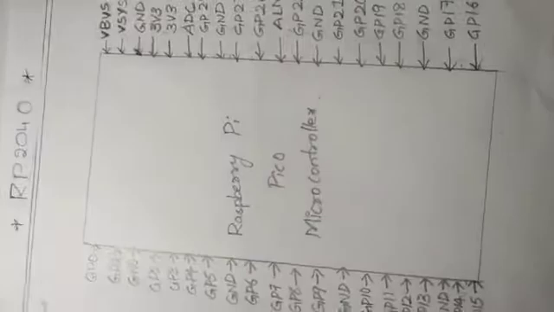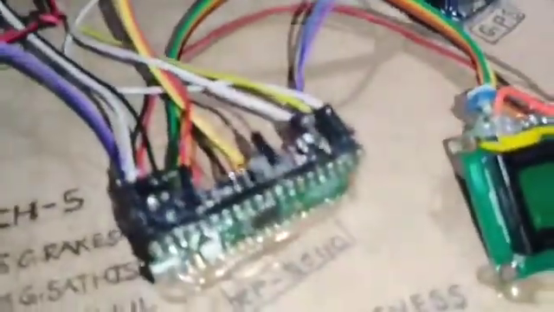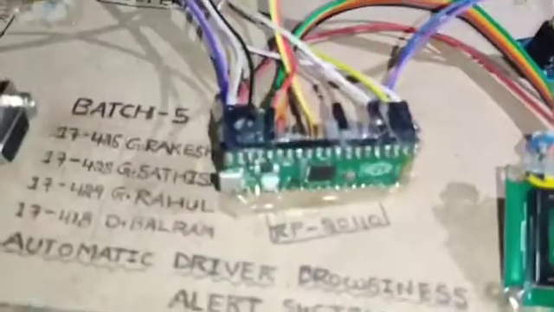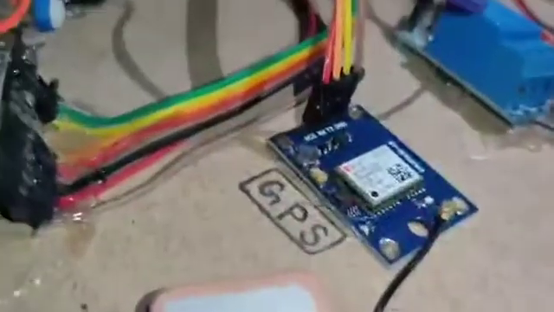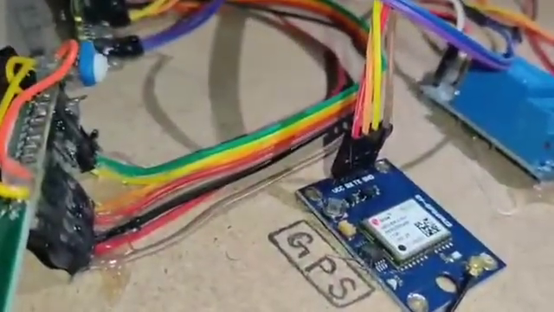Let us move on to the hardware of the Raspberry Pi. Here we can see this is the GPS. From the GPS we have given connections to the Raspberry Pi Pico microcontroller.